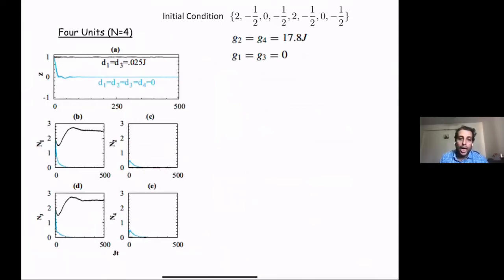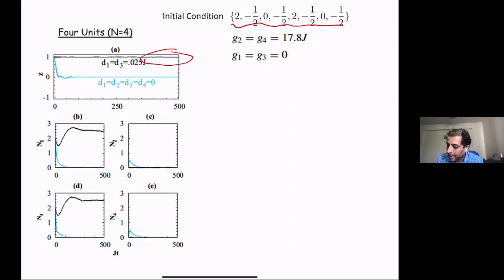These are exact quantum calculations for 4 units, and you again have this kind of initial condition where you have 2, 0, 2, 0 bosons, and then minus half, minus half, minus half, minus half for the qubits. So the first and the third cavity are occupied, and the second and the fourth cavity are empty, and it turns out that it just remains self-trapped.